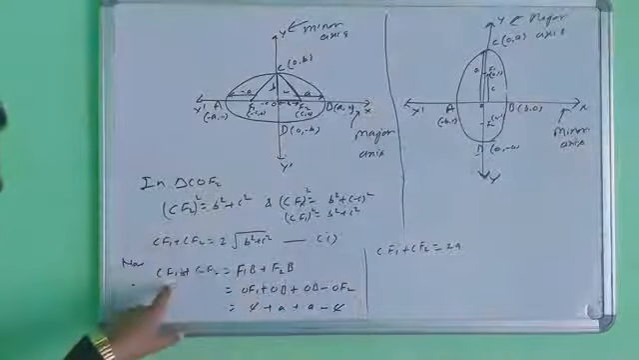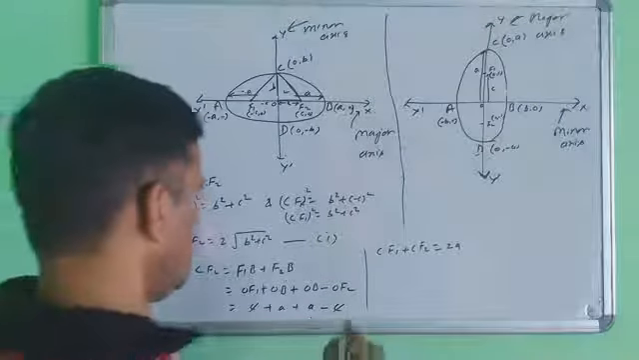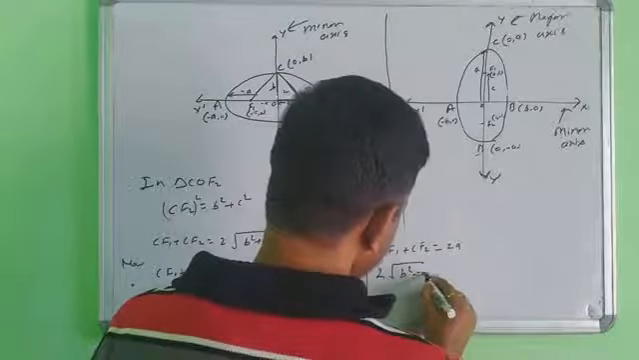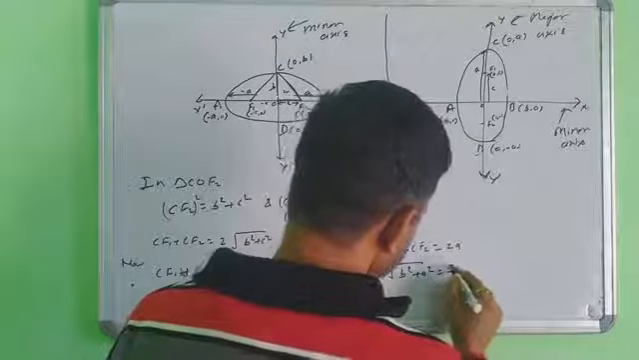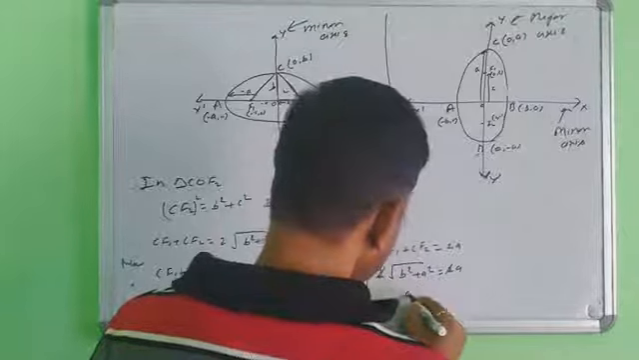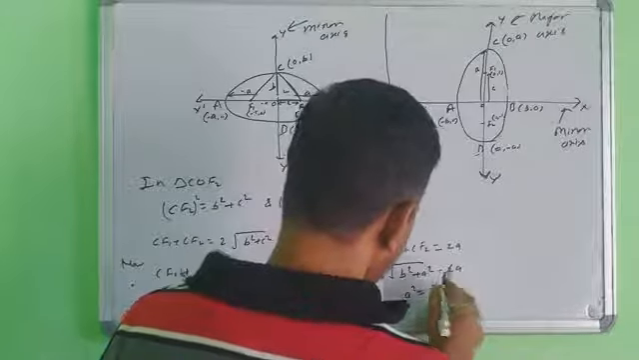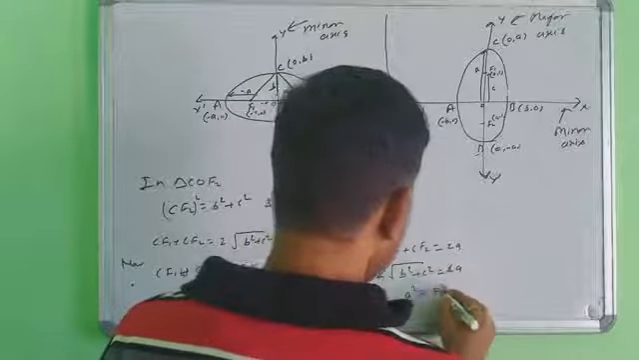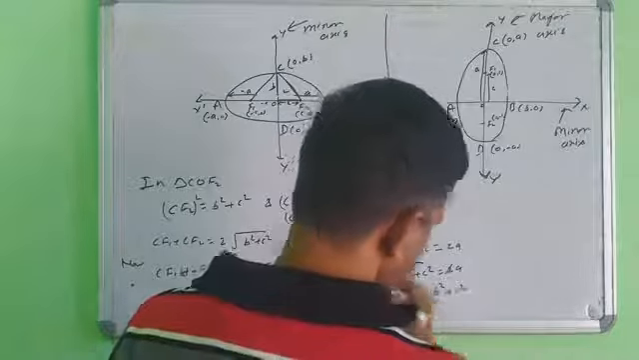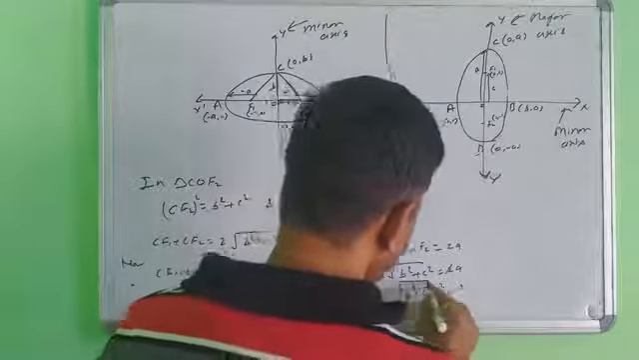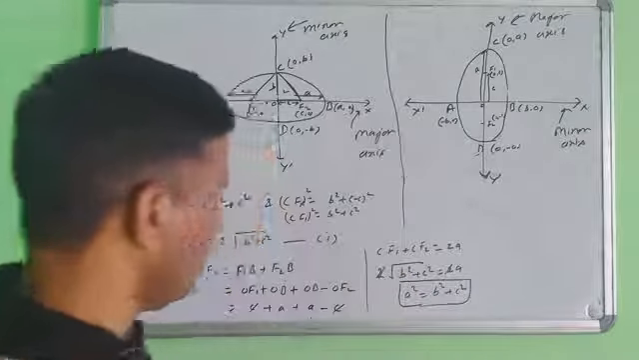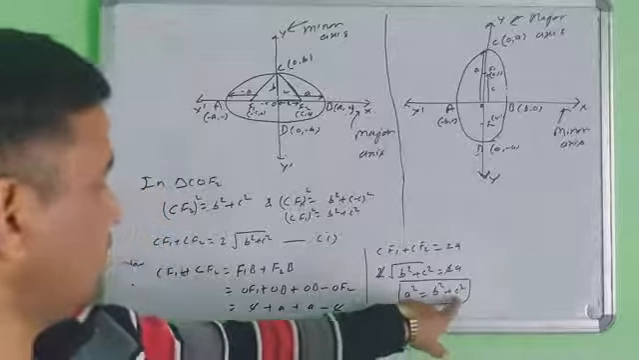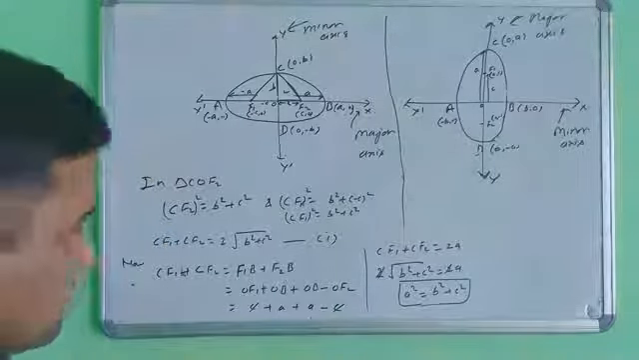And what is the value of CF1, CF2 here? 2 root of B square plus C square equals 2A. This will be cancelled here. That means A square equals B square plus C square. So this is your identity, the value of A square. A square equals B square plus C square.